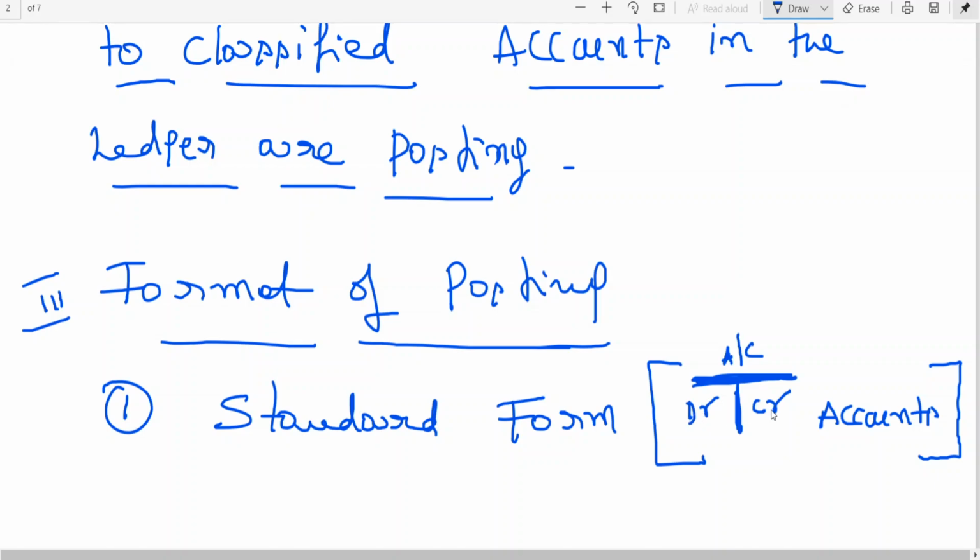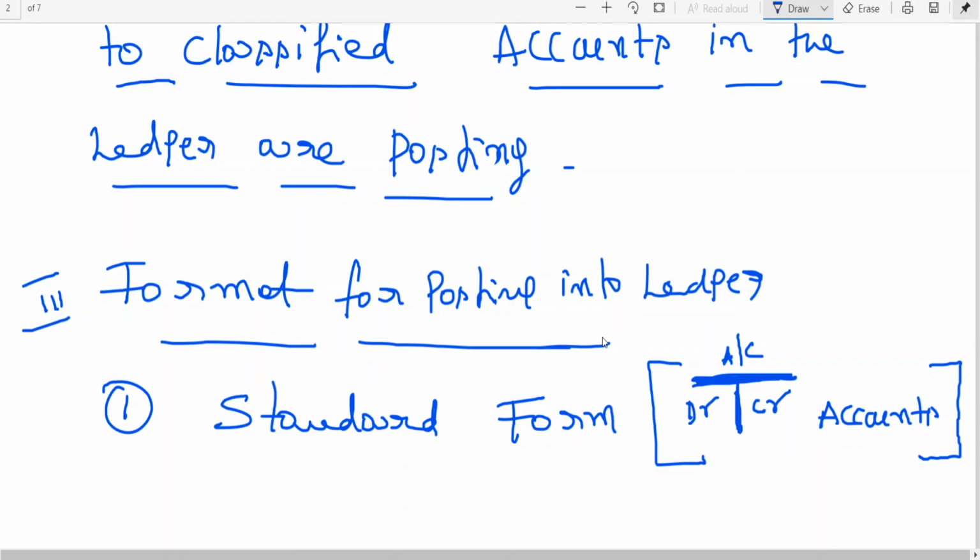This is what you have to post. Format for posting into ledger.